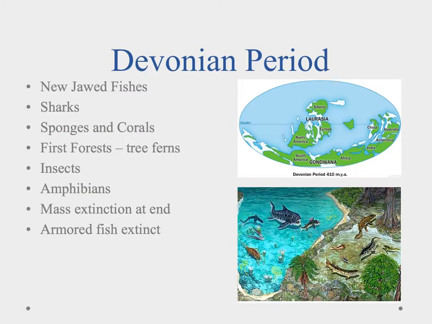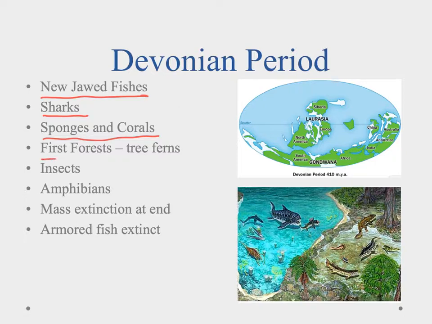Now the Devonian period came, and what we saw new in the Devonian period was this whole idea of a jawed fish. So now we had a fish that, instead of having a permanently open mouth, had jaws that could open and close. And speaking of jaws, this is also when we saw the evolution of sharks. So sharks have been around since the Devonian period. Mind you, they've evolved over time, but this is where we start to see the first sharks appear. We had reefs built out of sponges and corals.